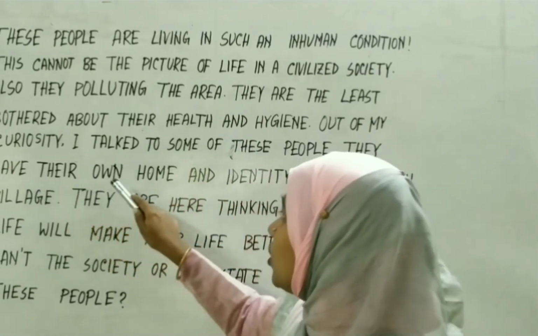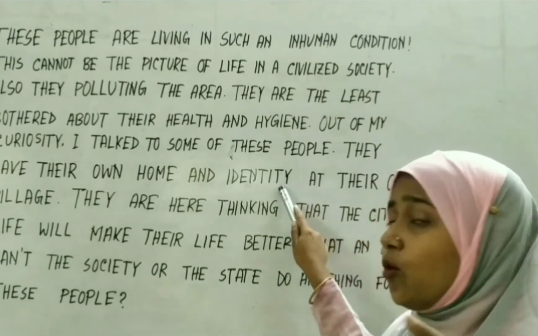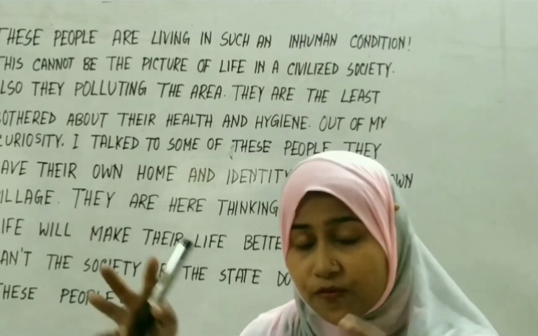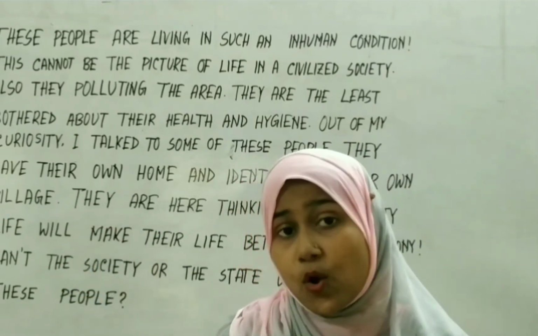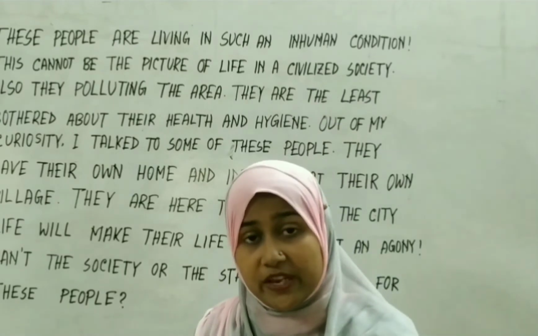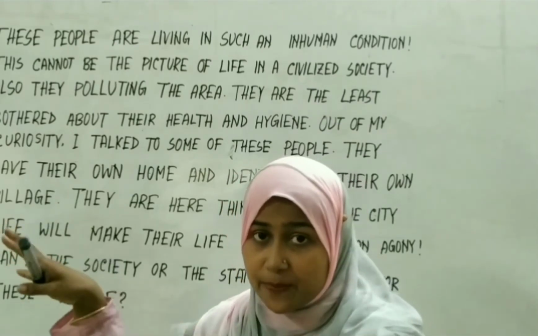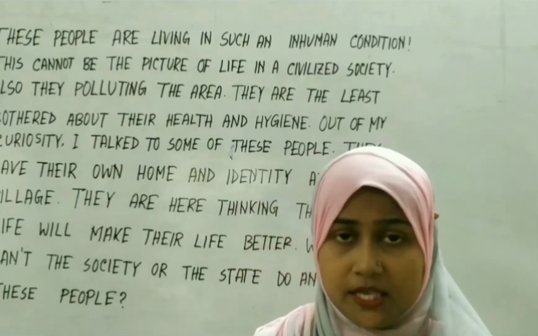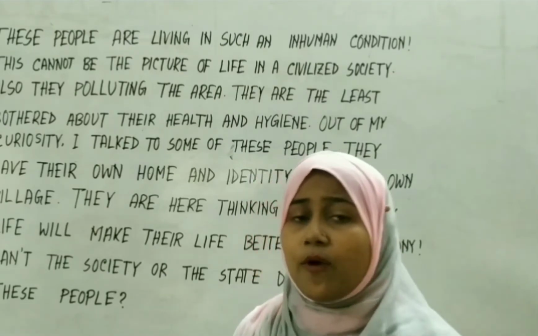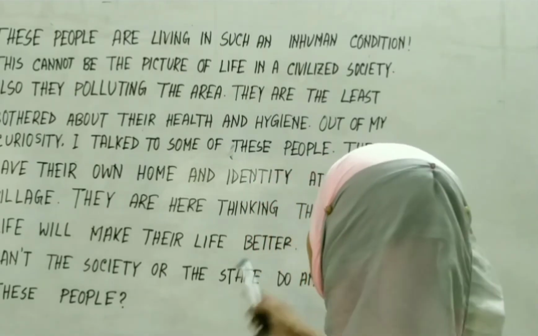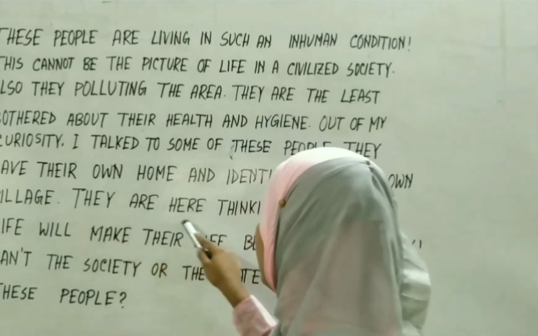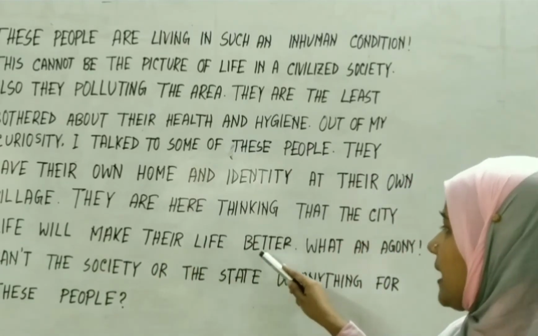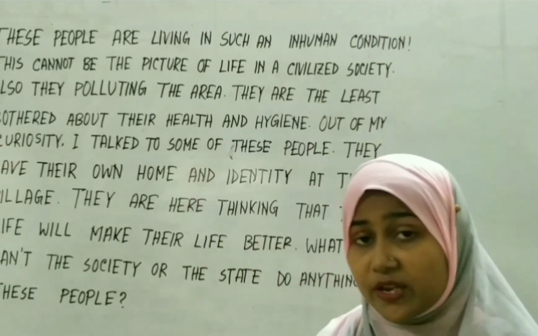They have their own home and identity. But where? At their own village. These floating people have their own identity, their own home in their village, but they are living in this type of miserable, unhygienic, unhealthy condition. Why? For earning their livelihood. They are here thinking that city life will make their life better.